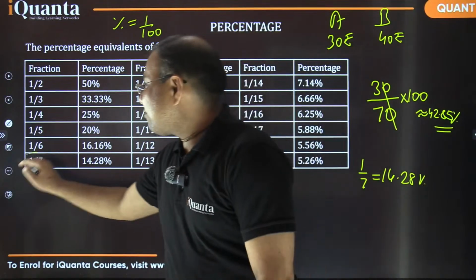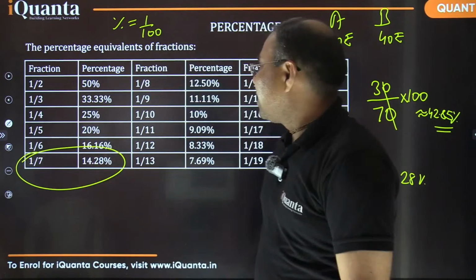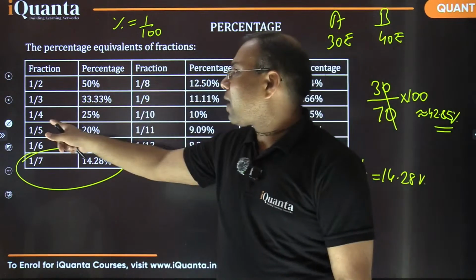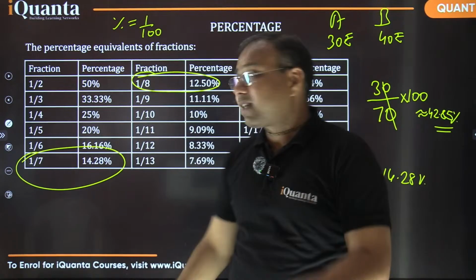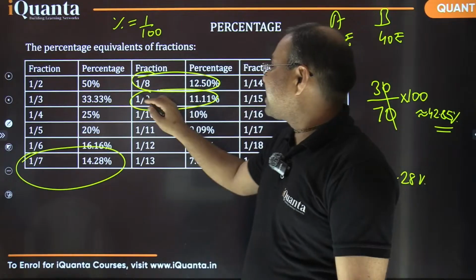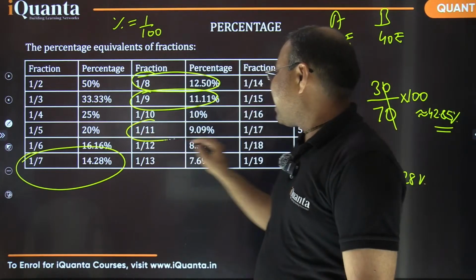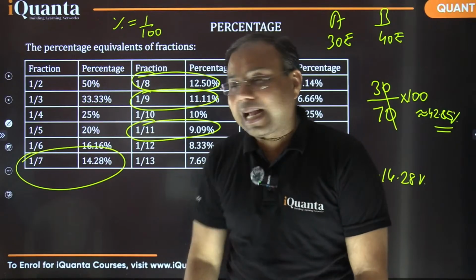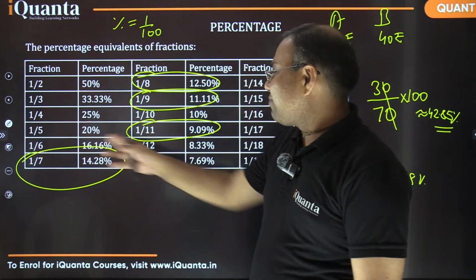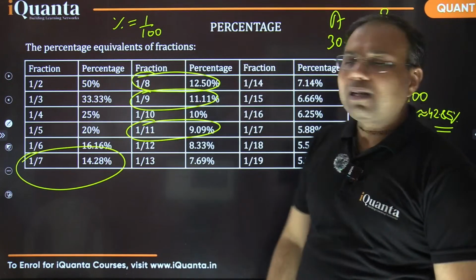1 by 7 was the one which we have just used in this question, right? 1 by 8 is just half of 1 by 4. It is also very commonly used. You must remember it by heart. And same way, 1 by 9 is 11.11%, and 1 by 11 is 9.09%. So they are also being repeatedly used in CAT, and other values are also again very simple values. So some of these values you must certainly remember.